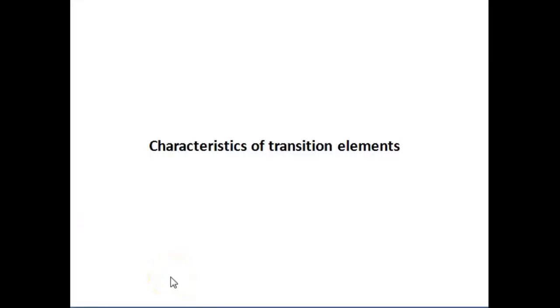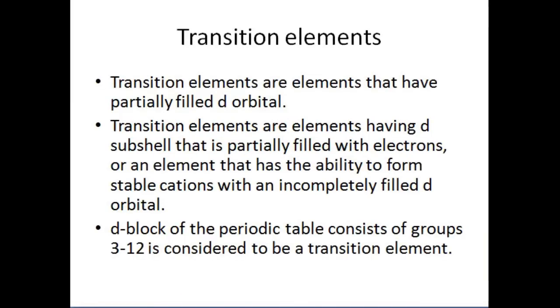Characteristics of transition elements. When we talk about transition elements, we mean the elements that have a partially filled d orbital.